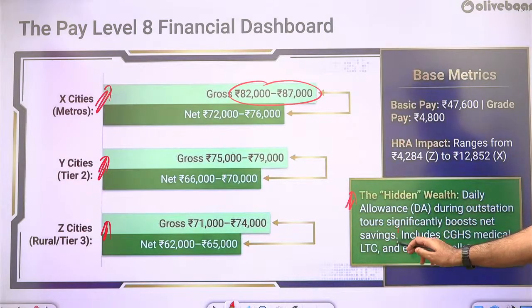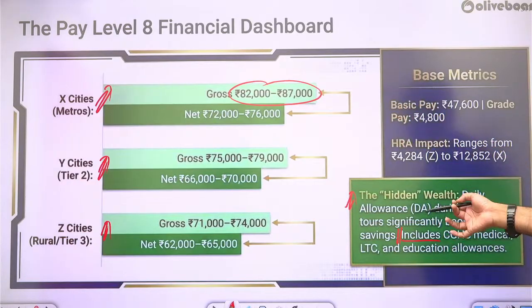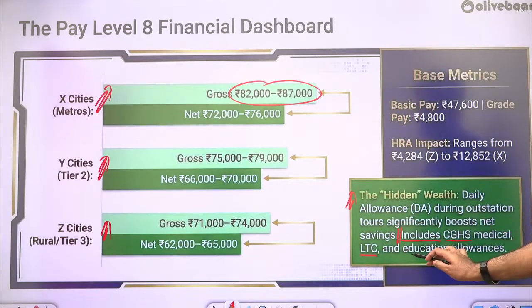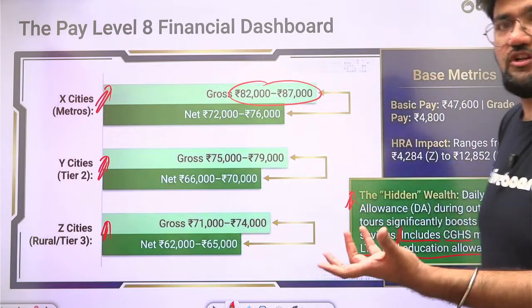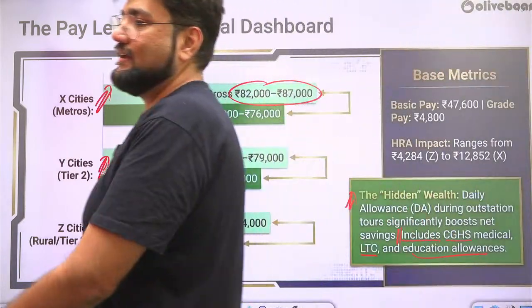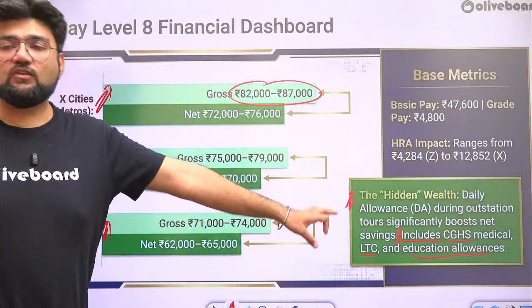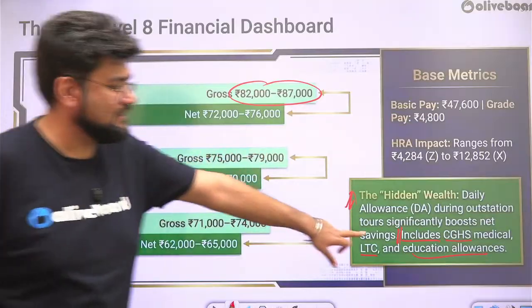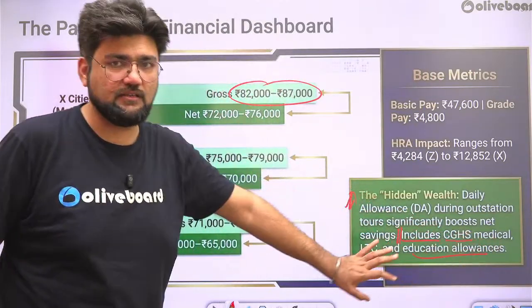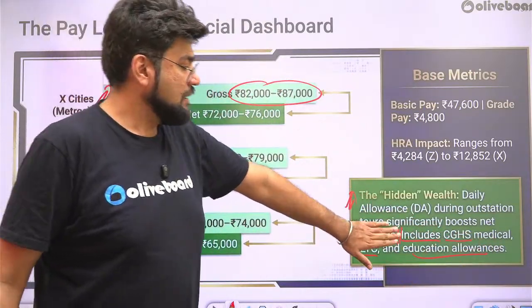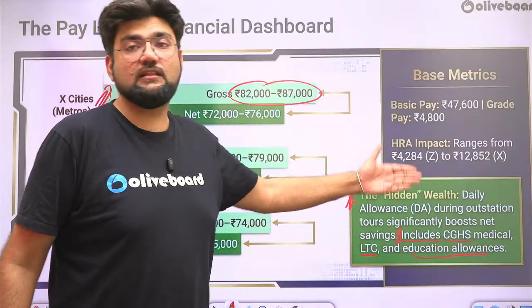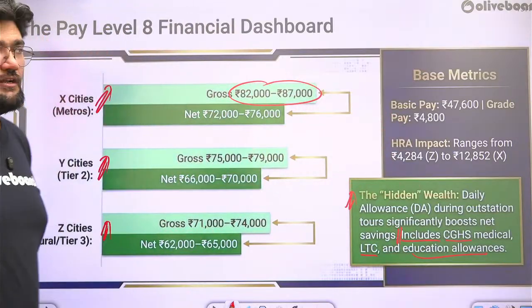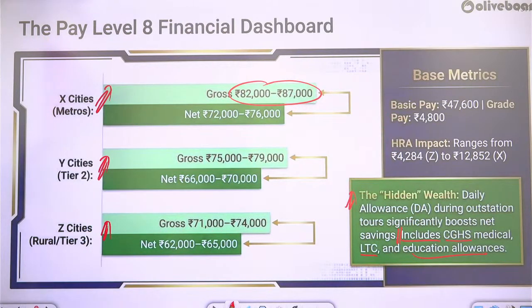And this is apart from the daily allowance, there is a separate perquisite which is actually a part of all the government services: the CGHS medical services, the leave and travel concession, and educational allowances for your children in future if they will be studying. So allowances for them will also be granted. So this last part is actually a part of all government services, central government services. But apart from these perks, this is an additional thing, a daily allowance when you are traveling outstation.